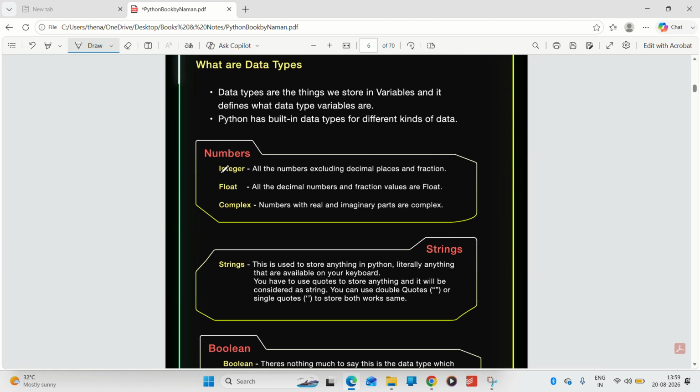What is integer? Integer is all the numbers excluding decimal places and fractions, meaning simple natural numbers you can write. What is float? All the decimal numbers and fraction values are float, meaning you can write the decimal value here also.